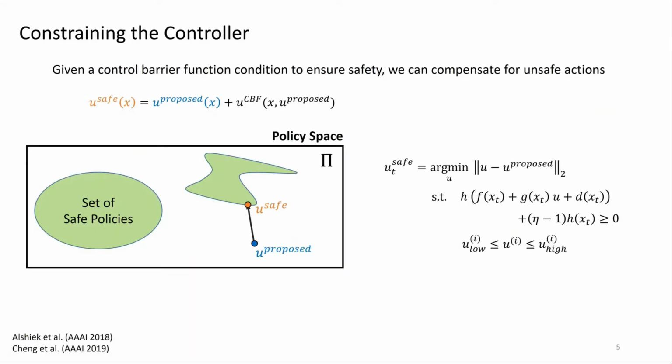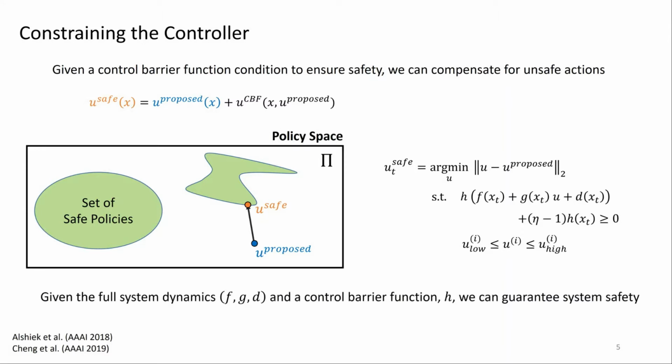Suppose you're given a potentially unsafe policy or feedback controller you proposed. Then by solving the optimization problem on the right, which incorporates the control barrier condition as a constraint, you can filter your desired control action to the closest safe control action. In the policy space, this looks like projecting the proposed controller into the set of safe controllers, as shown in the figure on the left. Therefore, given the full system dynamics and the control barrier function h, we can guarantee system safety by solving the described optimization problem.